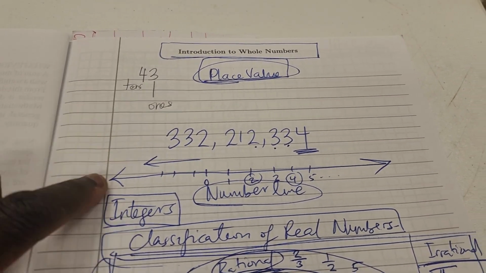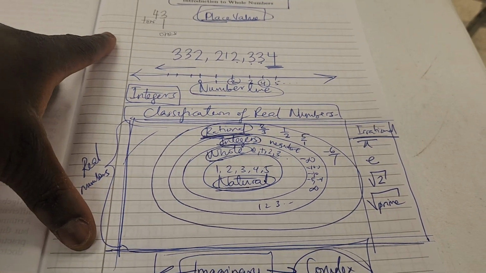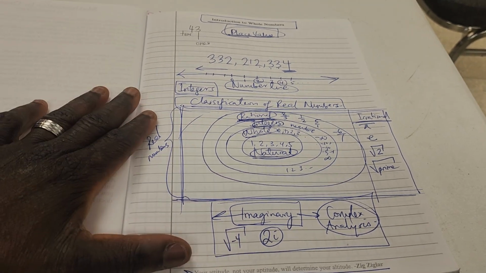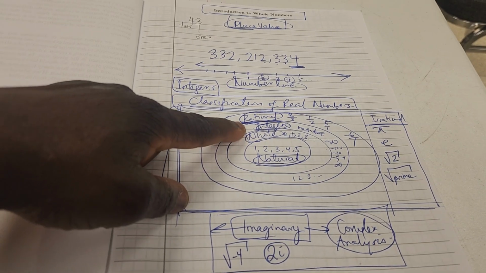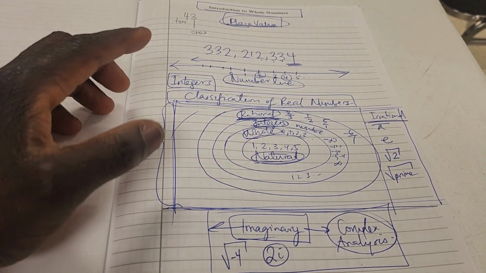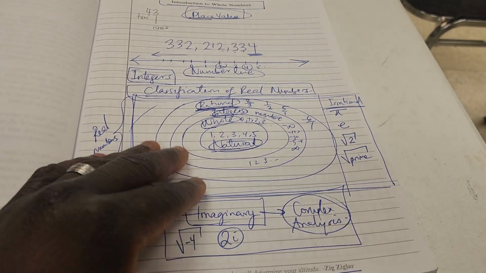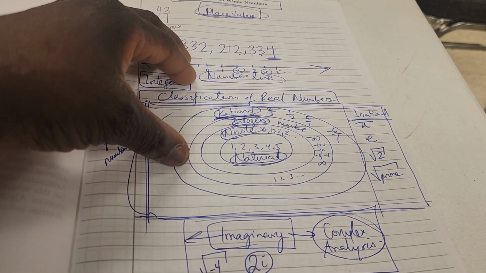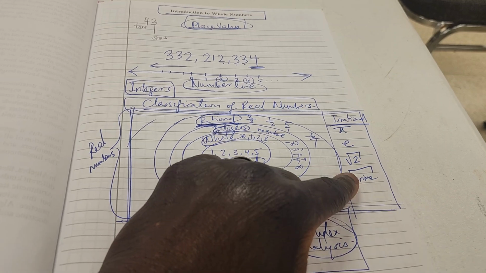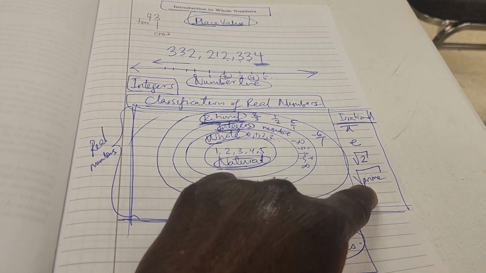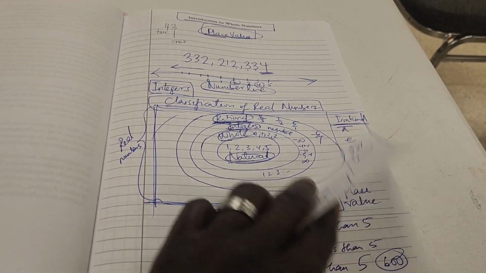And then the number line, that's a very important concept as well. So the idea of the workbook is to teach you how to take notes, so students get comfortable taking notes. There are different types of numbers. We have natural numbers, whole numbers, integers, and rational numbers. These are explained in more detail on my channel. And then we have imaginary numbers, and that is in a different category from the real numbers. Pi and e and the square root of 2 and the square root of a prime number will be called irrational numbers. So that's a key fundamental concept in mathematics, is knowing different types of numbers.